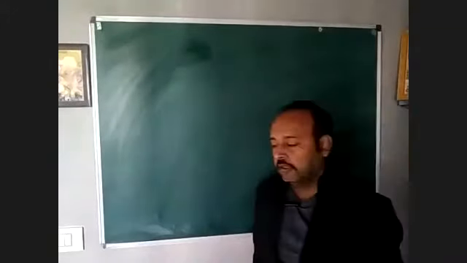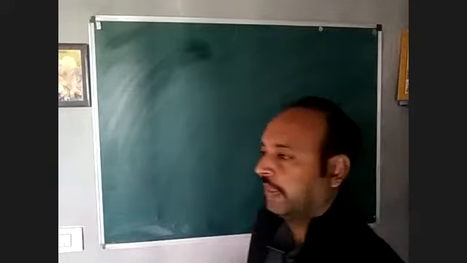So today we are going to discuss the mind map for chapter Light for class 7. As we know, the definition of light, that light is a form of energy which produces in us the sensation of vision.